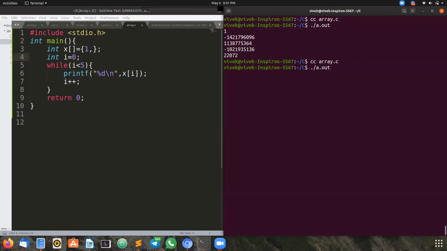Am I audible to everyone? Can you see the program code and output screen? Yes. Okay, I will show you the output.